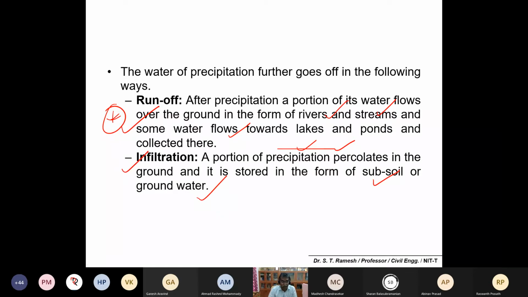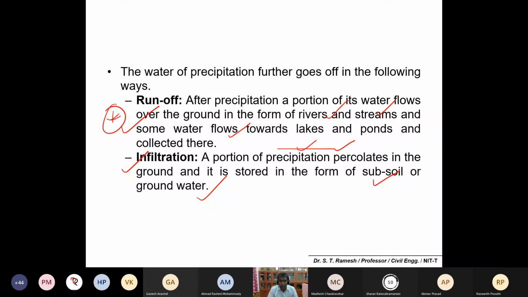Runoff is very simple. You can call it overland flow directly onto a surface, immediately after the rain. There are no runoff storage areas, and people may simply call it a flood, like those familiar with Chennai. That is not actually a flood, it's just runoff. There is no place to store the water, and it stays on the ground.